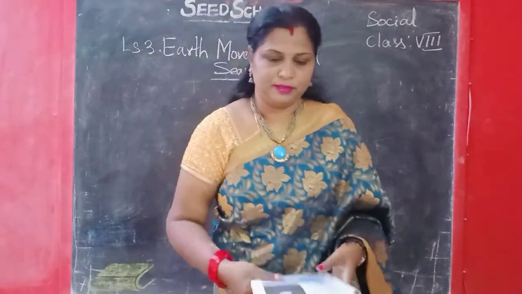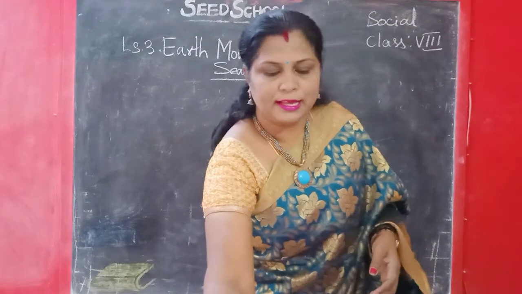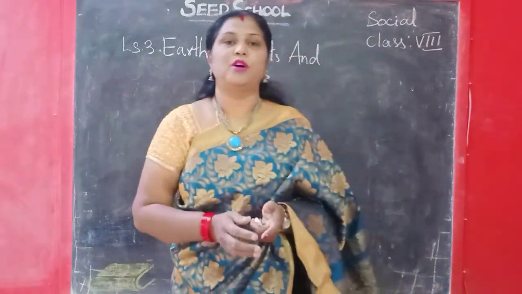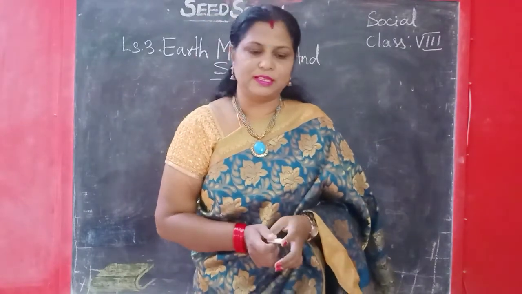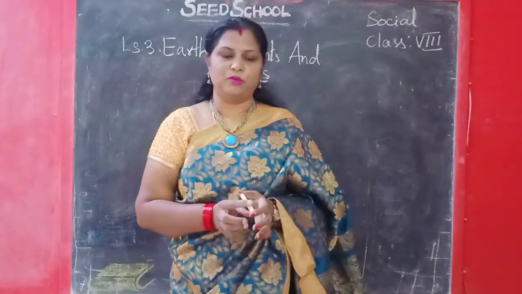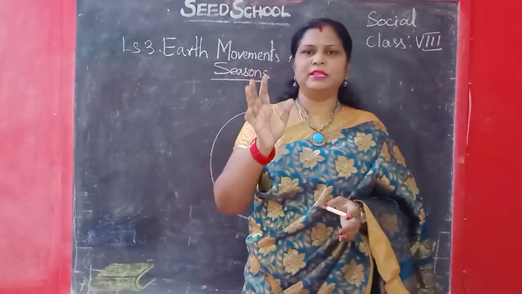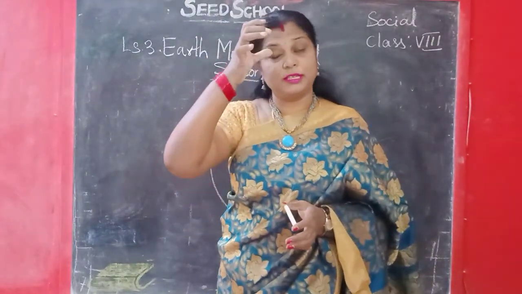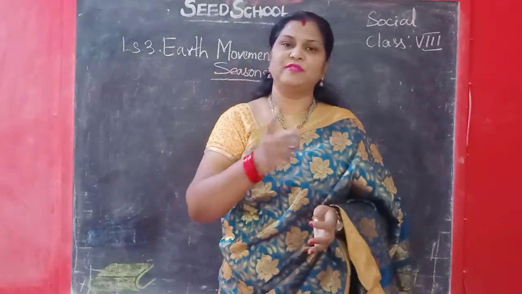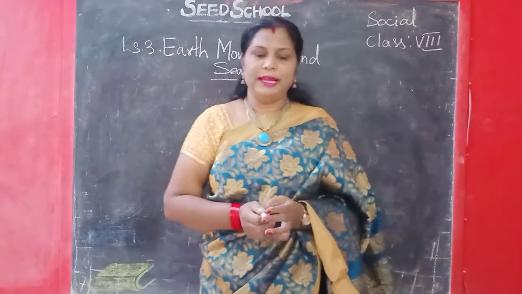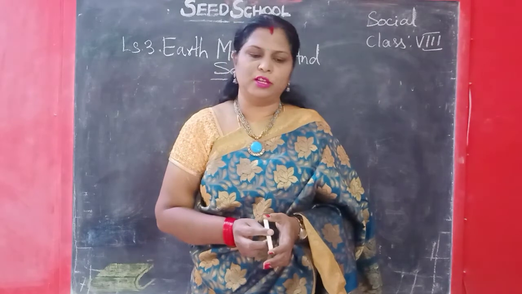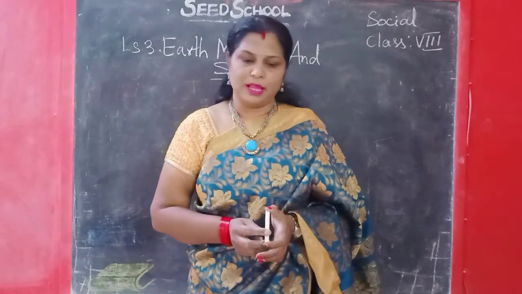Okay, next. As Earth revolves around the sun, the Earth's axis remains tilted in the same direction throughout the year. The axis remains in the same slanting position as the Earth rotates. It keeps pointing to the pole star, which can be seen in the northern sky at night.